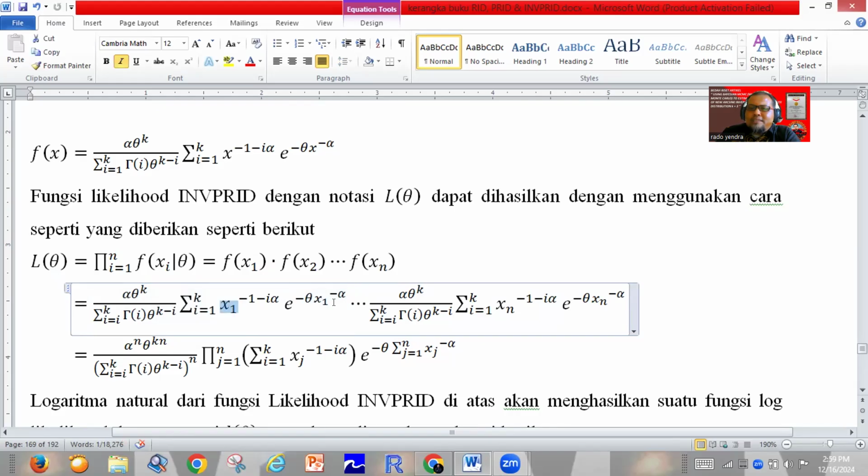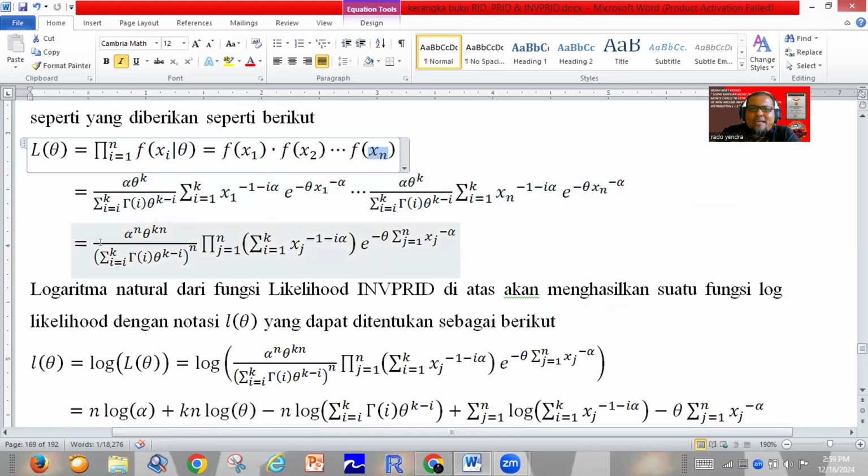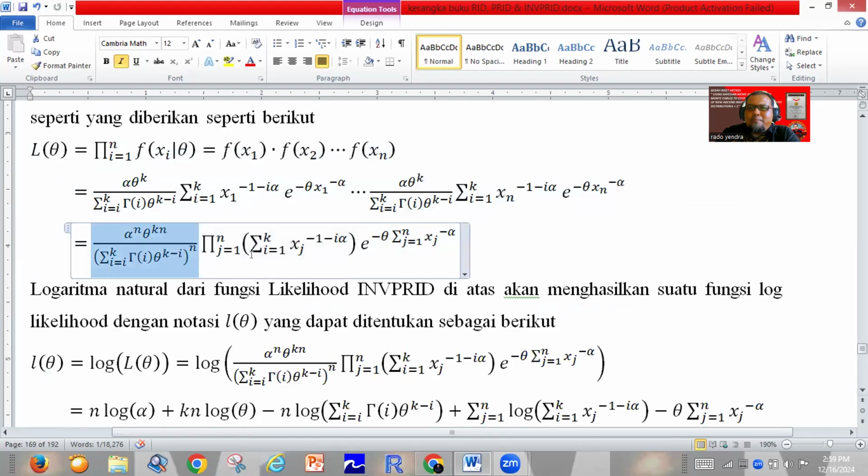You must multiply until the density function with random variable xn, and then we can find that with simple mathematics.